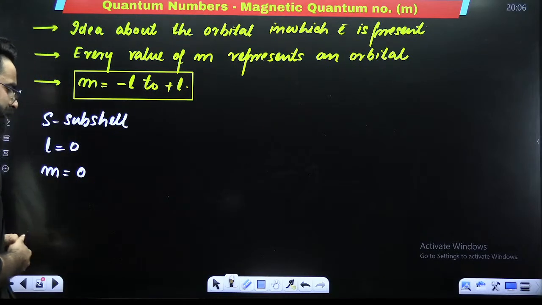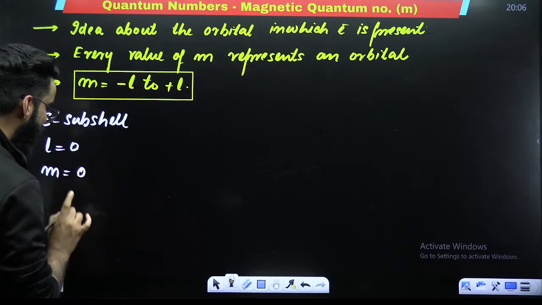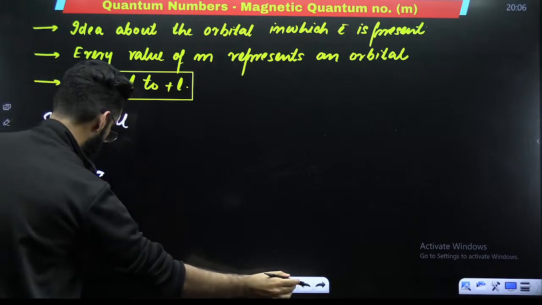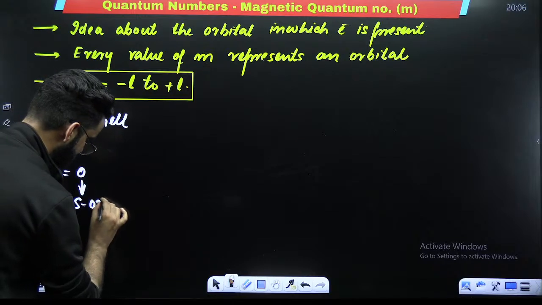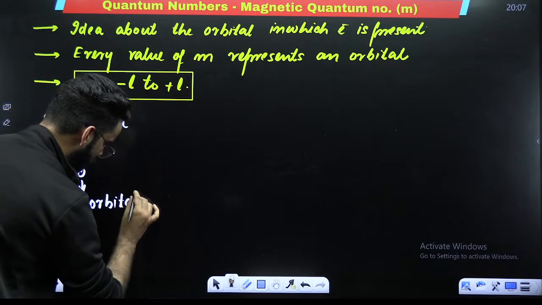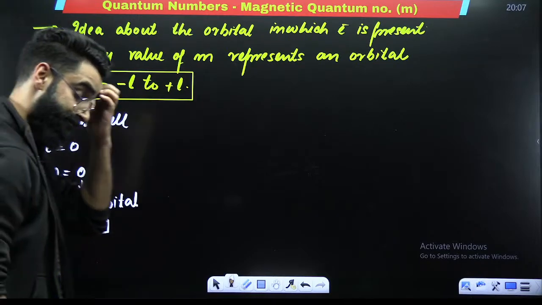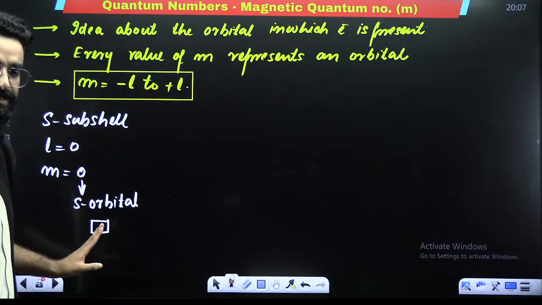And every value of M represents an orbital. So I would say, in the S subshell, there will be only one orbital. You call that orbital as the S orbital, which I'm representing like this.